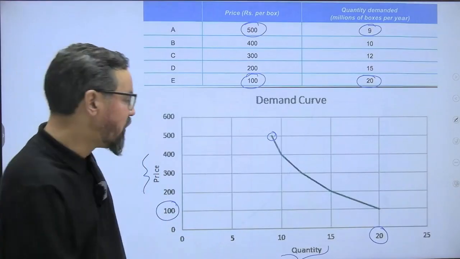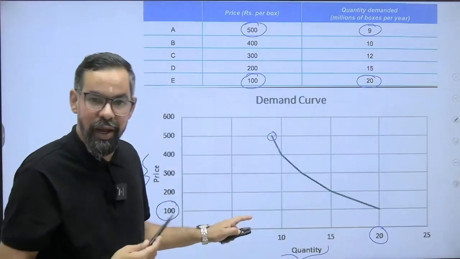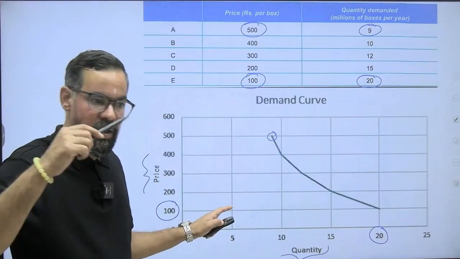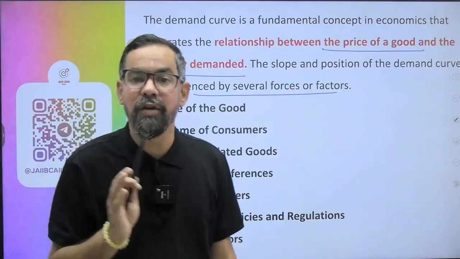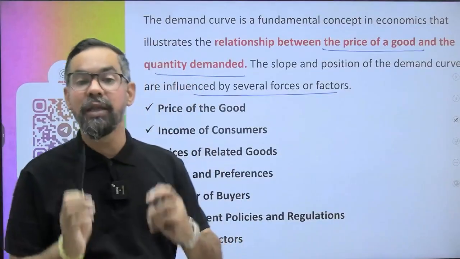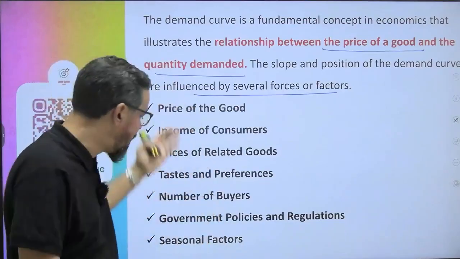Now, if it is moving in the opposite direction, towards the left upper side, that means there is less demand. So what are the factors which generally affect the overall market demand? These are the factors.